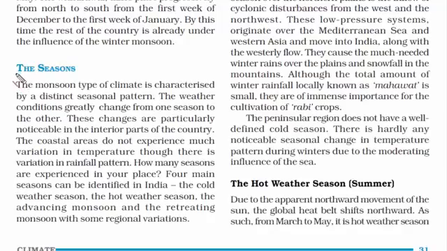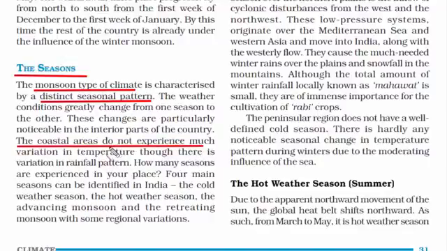So the next topic we are going to read about is the seasons. We have already read that India has a monsoon type of climate. But we also need to understand that we also have a distinct seasonal pattern. What does it mean? It means that we also have other seasons like summer, winter and autumn. And I've also told us before that the coastal areas do not experience much variation in temperature. So if you go to a coastal area, all you can see is rainfall or very high humidity. You will rarely see the seasonal pattern or the rhythm of the seasons because you'll be constantly facing the winds coming from the sea. So hardly there is a change in season.